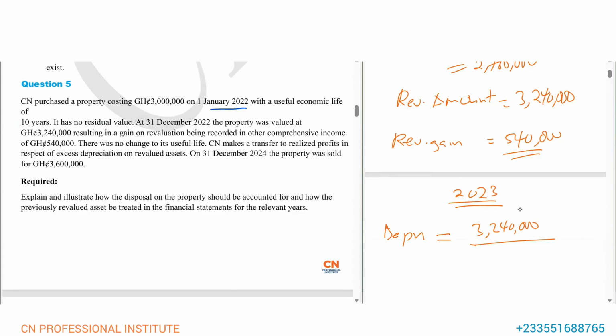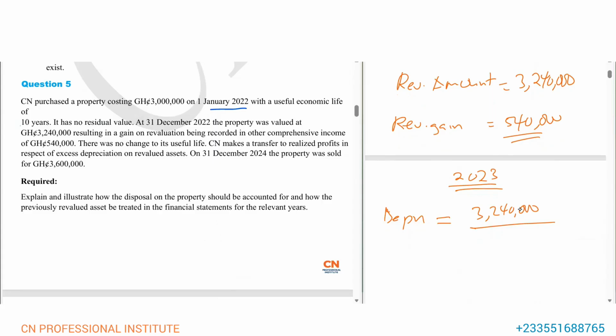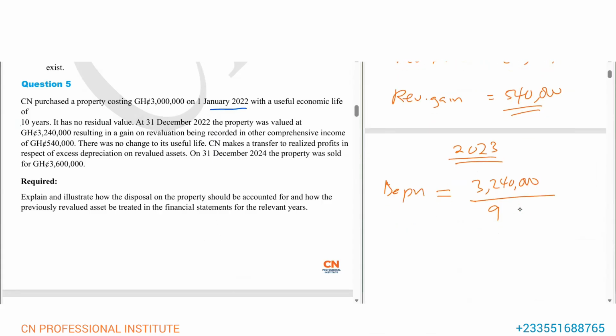So for 2023, our depreciation will be on the 3,240,000 over the remaining life. Now the remaining life is 9 years. Don't forget that. It was 10 years, and we charged depreciation for 1 year in 2022. So this will give us 360,000.